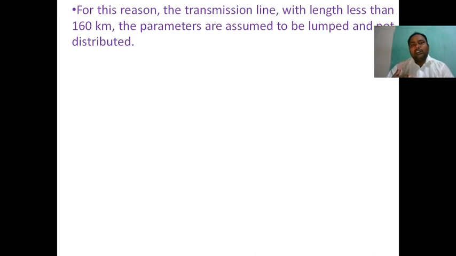So while calculating a long transmission line, the analysis is difficult. We use a rigorous method, where every point should be carefully and thoroughly calculated.